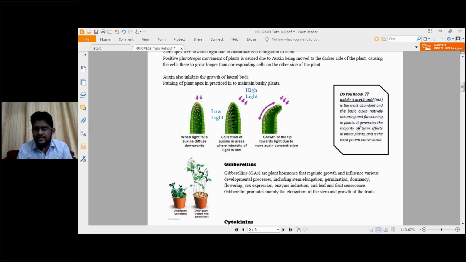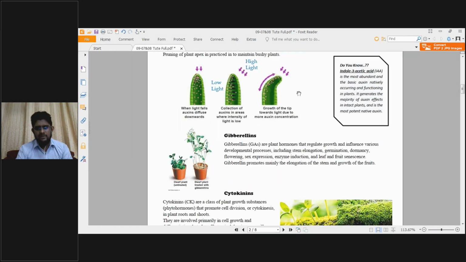And what is its function? It generates the majority of auxin effects in intact plants and is the most potent native auxin. Auxin also inhibits the growth of lateral buds, those buds present laterally in the plant. These chemical substances promote as well as inhibit growth. Cell elongation is a promotion. And the inhibition done by auxin is that it inhibits the growth of lateral buds. Pruning of plants is practiced to maintain a bushy plant. So that is regarding auxin.